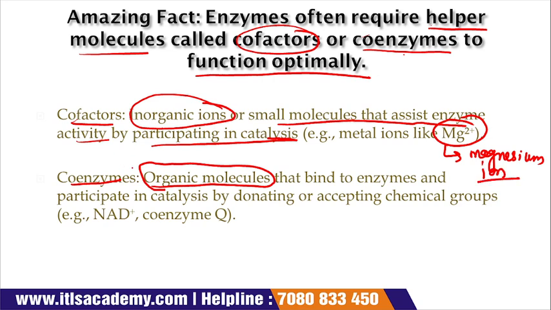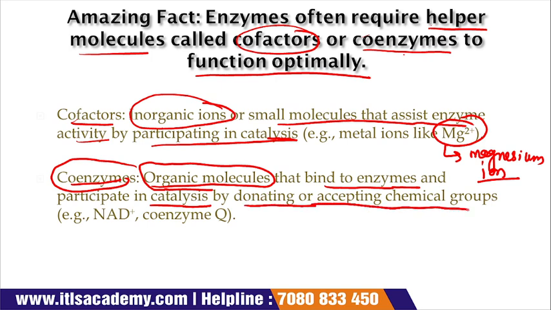But coenzymes are organic compounds and they bind to the enzyme. Cofactors only assist the activities of the enzyme, but coenzymes bind with the enzyme and then participate in the catalysis. How do they participate in the catalysis? By donating or accepting chemical groups. For example, NAD plus and coenzyme Q.